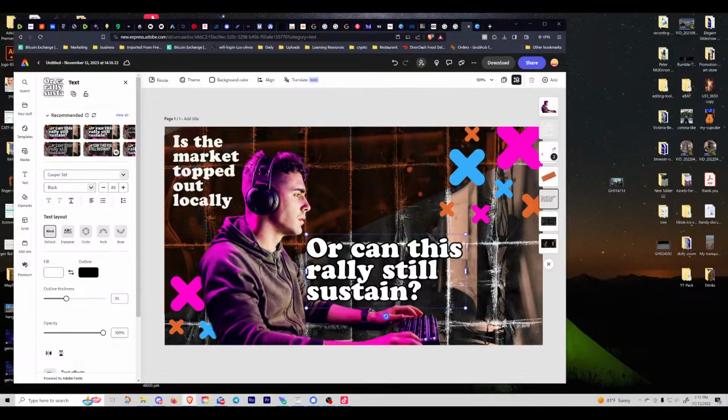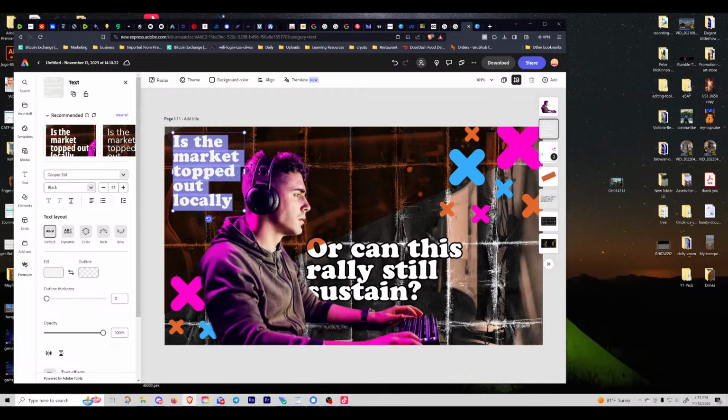And maybe I'll add some elements of crypto or some stock candles, candlesticks or something like that here. So as far as the text, I don't like this one. This looks like it's something out of the 80s, so I want it to be more modern. And so I'll go up here and choose recommendations.